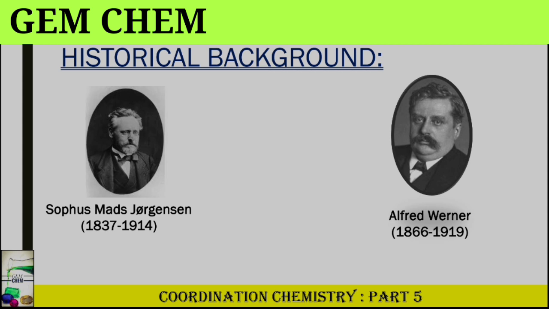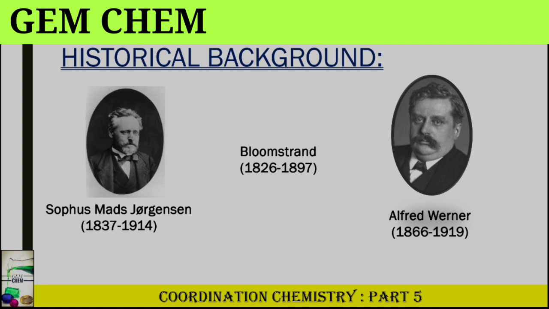Jorgensen created no new structural theory of his own, but he logically and consistently extended and modified Blomstrand's chain theory to interpret the complex compounds made by him. In 1893, Werner challenged this theory with a new theory based on the compounds synthesized by Jorgensen. Werner was the first inorganic chemist who was awarded the Nobel Prize, in 1913.